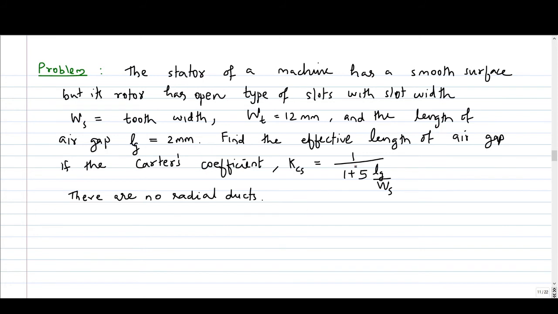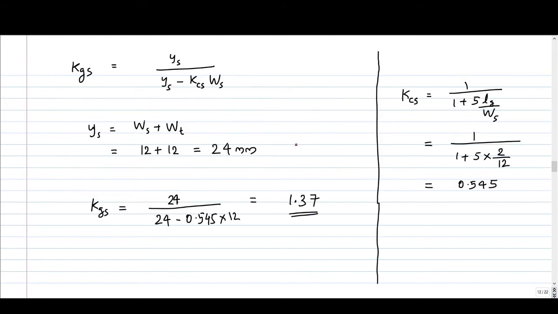Find the effective length of air gap if the Carter's coefficient is given by Kc is equal to 1 by 1 plus 5 Lg by Ws, and it is given that there are no radial ducts. Okay, here Carter's expression for Carter's coefficient is directly given. In some problems this may not be given, so you have to remember this empirical relation for Carter's coefficient for slots. So we will first calculate gap contraction factor for slots, KGS.